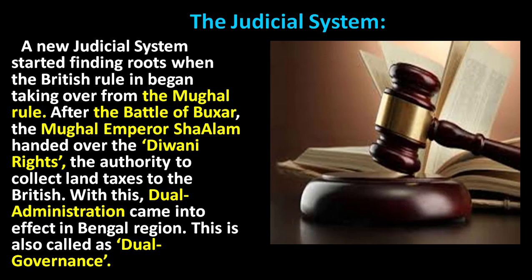A new judicial system started finding roots when the British rule began taking over from the Mughal rule. After the Battle of Buxar, the Mughal Emperor Shah Alam handed over the Diwani rights, the authority to collect land taxes, to the British. With this, dual administration came into effect in the Bengal region. This is also called dual governance.